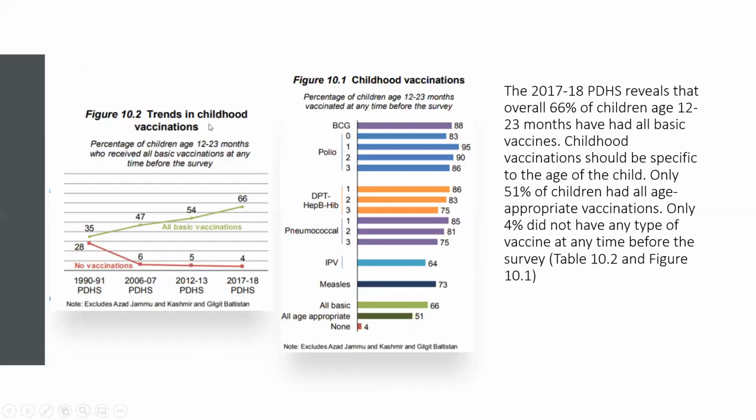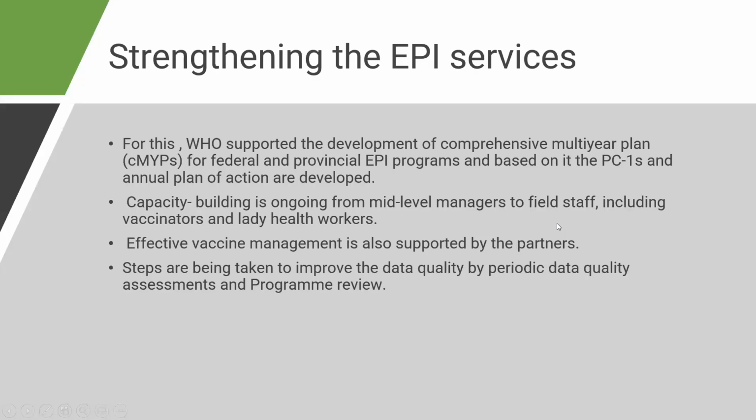These were the trends of childhood vaccination from 1990 to 2018, with a good upward graph showing all basic vaccinated children going up to 66%, and with few children having no vaccinations. The single vaccines also had good coverage, especially in the province of Punjab. Only 51% of children had all appropriate vaccinations, and 4% had none of them.